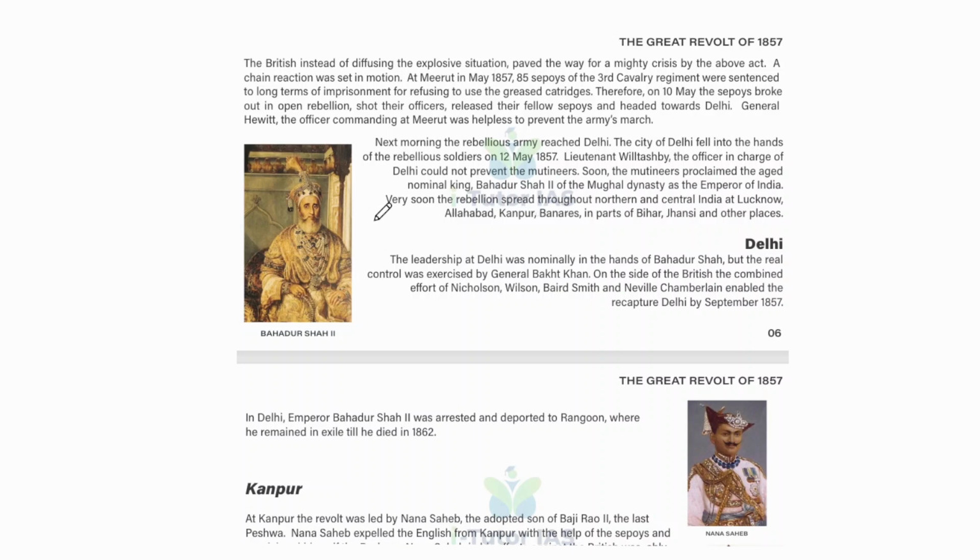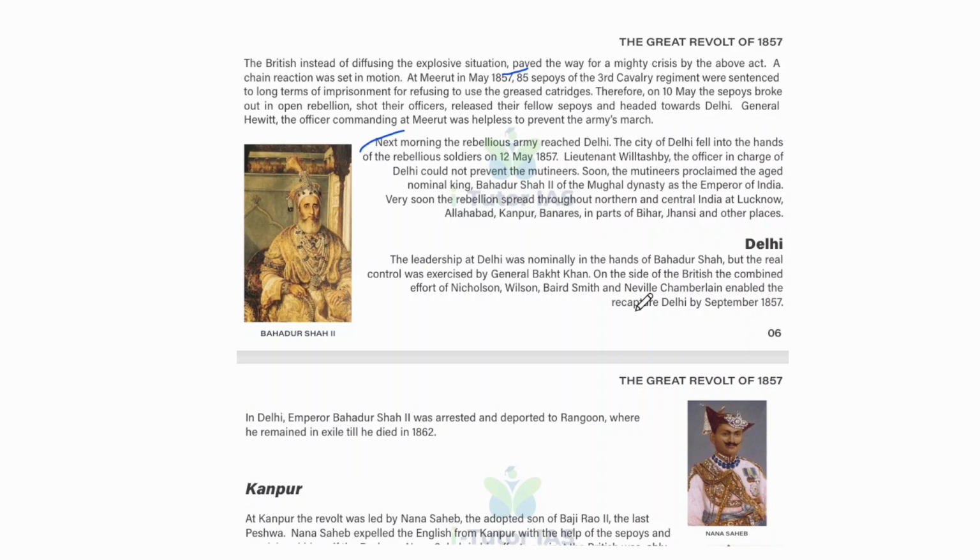A chain reaction was set in motion at Meerut in 1857. 85 sepoys of the 3rd Cavalry Regiment were sentenced to long terms of imprisonment for refusing to use the greased cartridges, and therefore on 10 May the sepoys broke out in open rebellion, shot their officers, released their fellow sepoys, and headed toward Delhi. General Hewitt, the officer commanding at Meerut, was helpless to prevent the army's march. Okay. And next morning, the rebel army reached Delhi, and the city of Delhi fell into the hands of the rebellious soldiers on 12 May 1857.